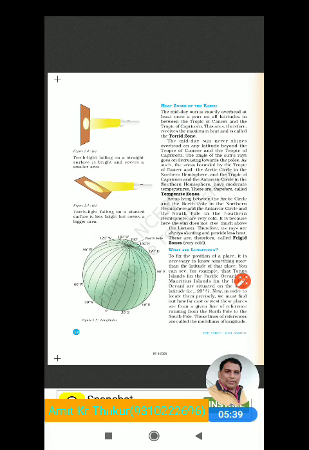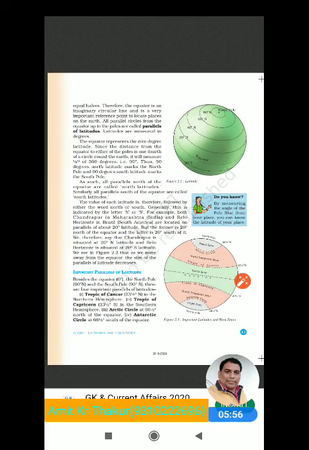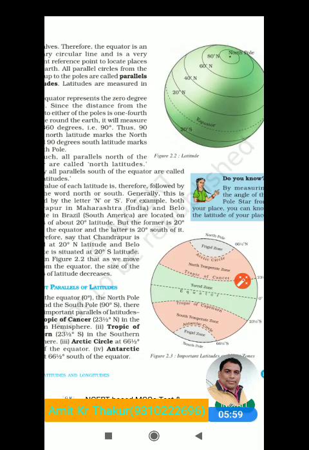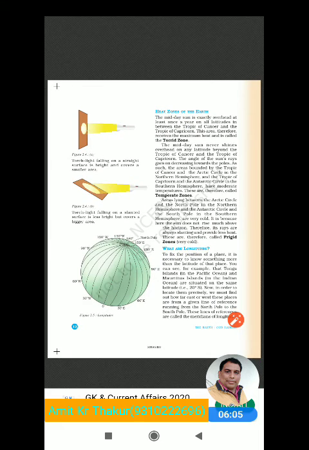Next, the heat zones. How can we describe the heat zone of the earth? Between the Tropic of Cancer and the Tropic of Capricorn, this area receives the maximum heat and is called the torrid zone.